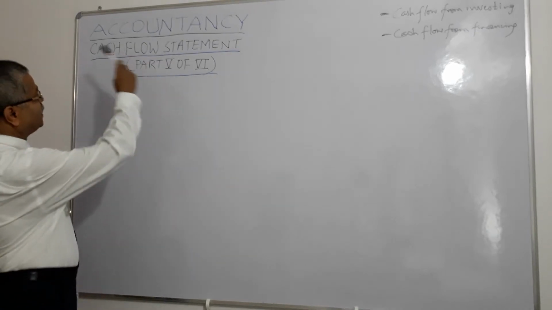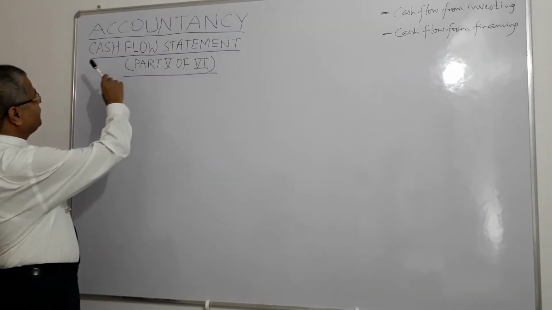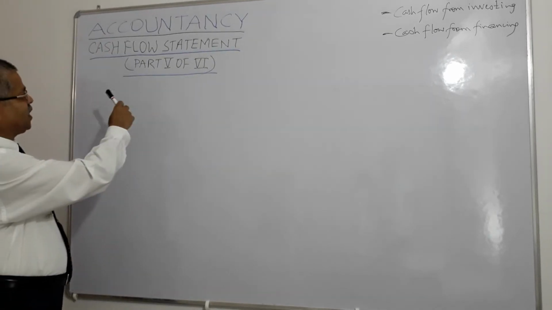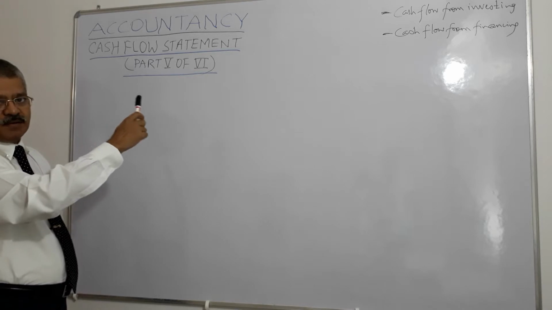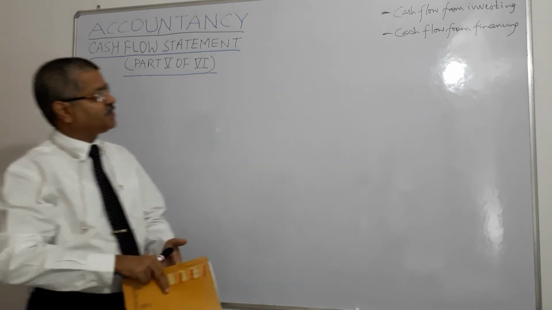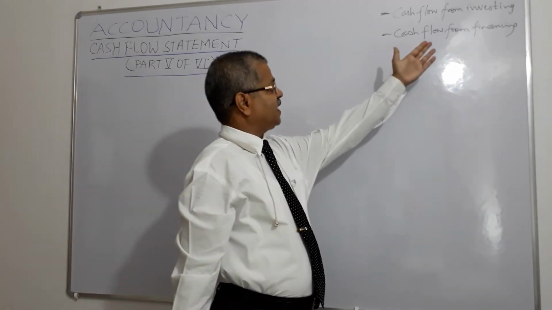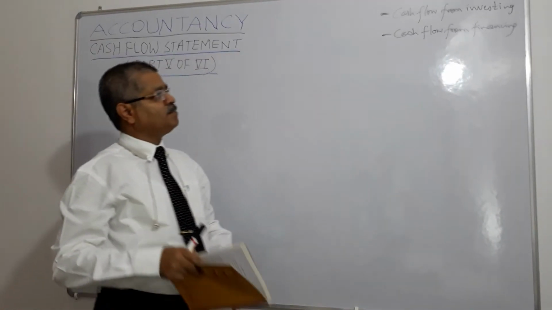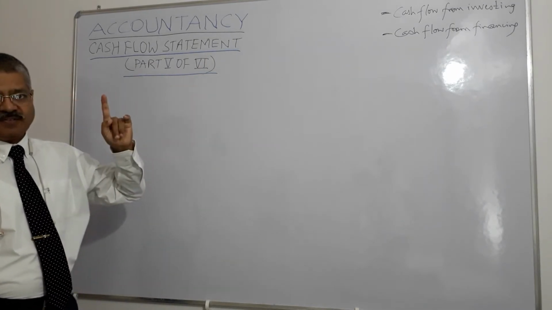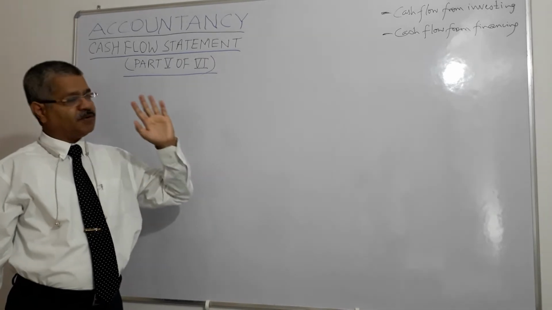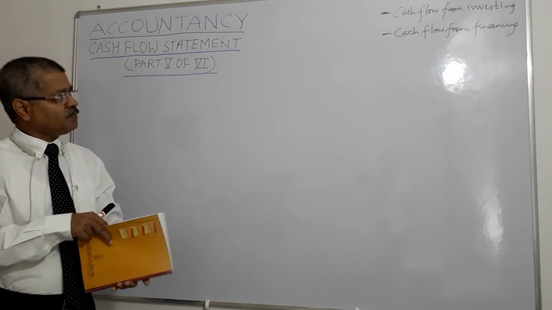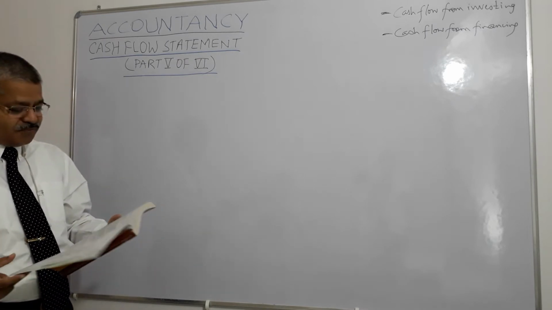Today our subject is accountancy. Our chapter is cash flow statement and we have divided it into 6 parts. 4 parts we have already covered and this is part 5 of 6. In this we will discuss cash flow from investing activities and cash flow from financing activities. Cash flow from operating activities, direct method, indirect method we have already discussed in previous videos, right? So let us go to cash flow from investing activities.